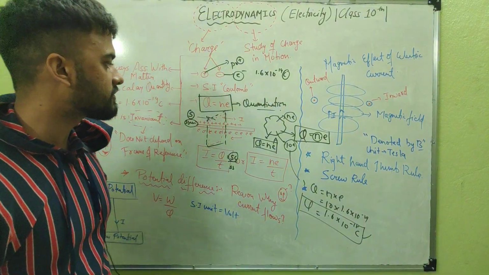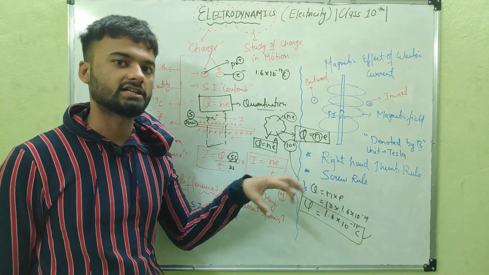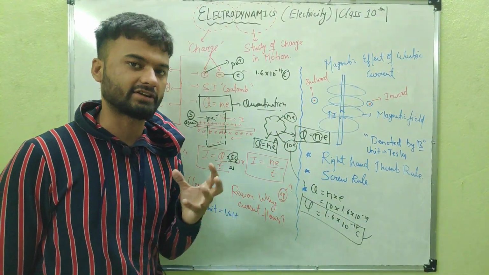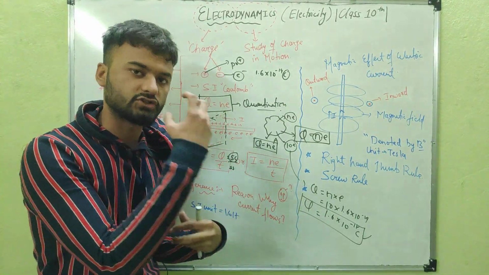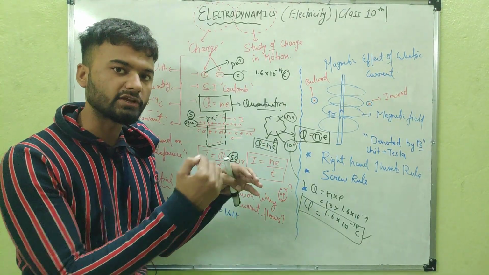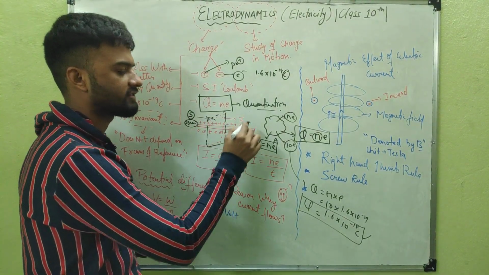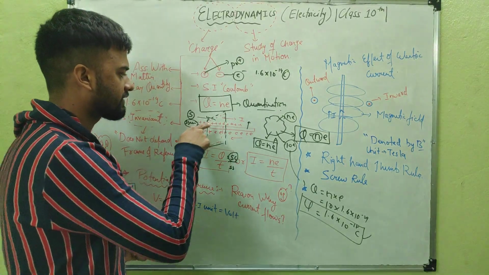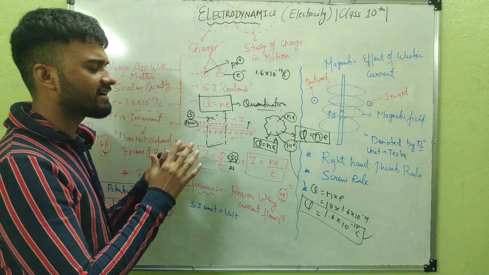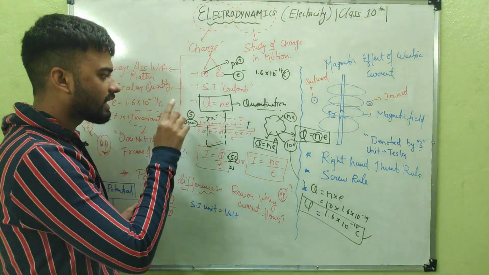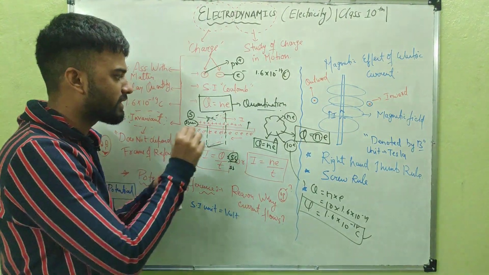Now further, in this chapter we focus on the flowing of charge. When the charge flows, it constitutes electric current. The proper definition of current is the flow of charge per unit time. Let us consider an imaginary area. This is the conductor in which electrons are flowing. If electrons are flowing like this, then positive charges are flowing like this. That is the convention we have used. Say there are 5 charges which are flowing in 1 second.